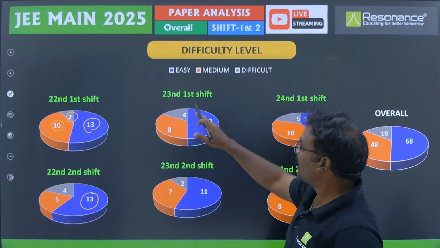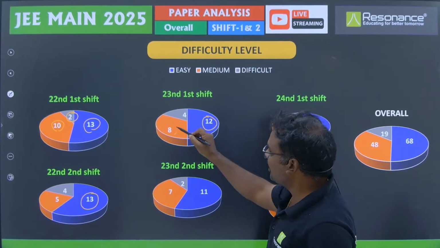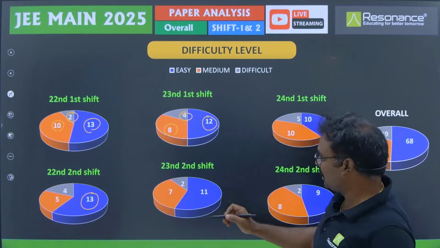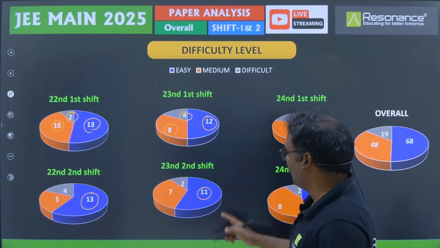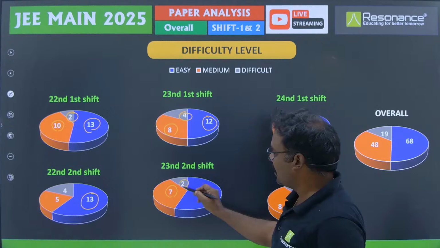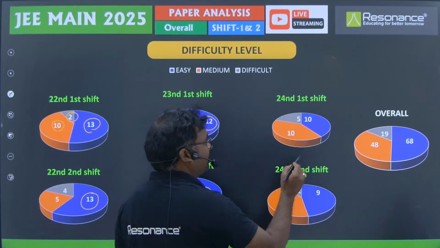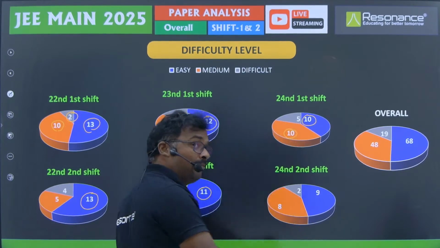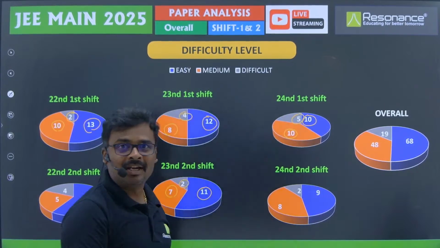And coming to 23rd first shift, 12 questions came from easy level, 8 from medium level, and 4 from difficult level. And coming to the 23rd second shift also, more or less 11 questions we got from easy level, then 7 from moderate, and 2 only from the difficult level. And coming to 24th morning shift, 10 questions from easy level, 10 questions from medium, moderate level, and 5 questions came from difficult level.